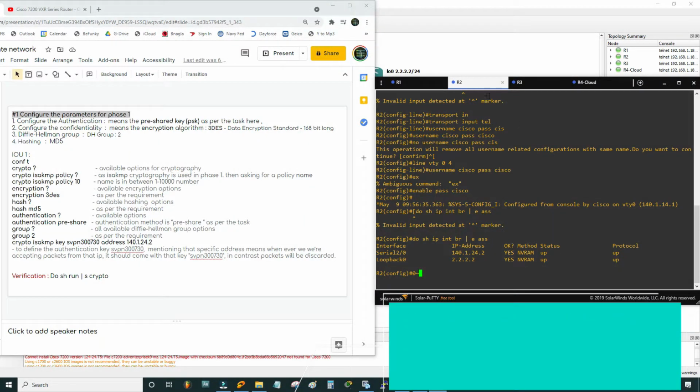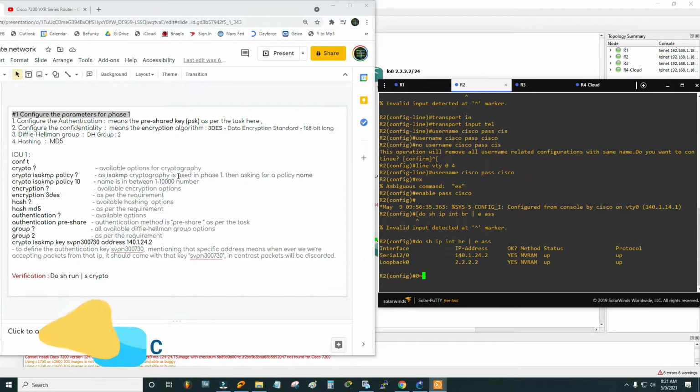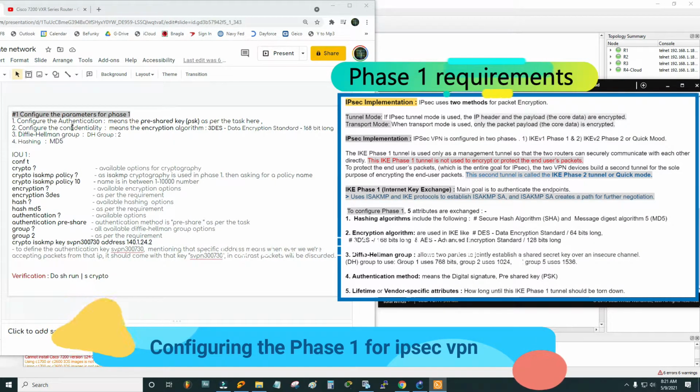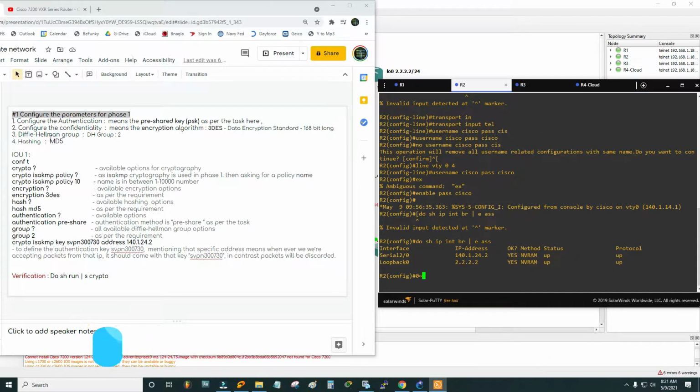We are going to configure phase 1 right now. For phase 1, our configuration needs an authentication method, which is pre-shared key. That is our requirement. Then configure the confidentiality, that is the encryption. There are a lot of encryption methods, but we are going to use 3DES.